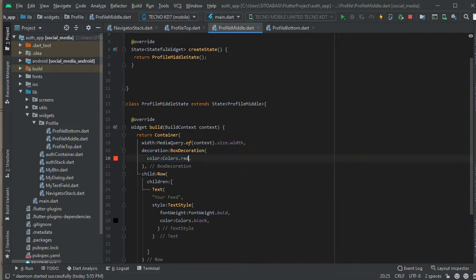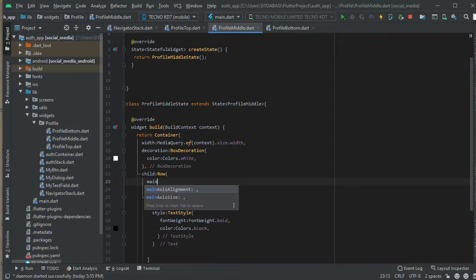So we're going to remove that red, let's not use red, let's just use a better color there. And I don't know if to use red or not, but if I use red, it will be cool. But let me use white, because normally the background of a profile is always white, and white will be more appealing, just like the Instagram side of it. So we're going to do that. Let's just leave it at white. So now the text has your feed, has a text style, has a font weight of bold, it has color. You see the black color there.